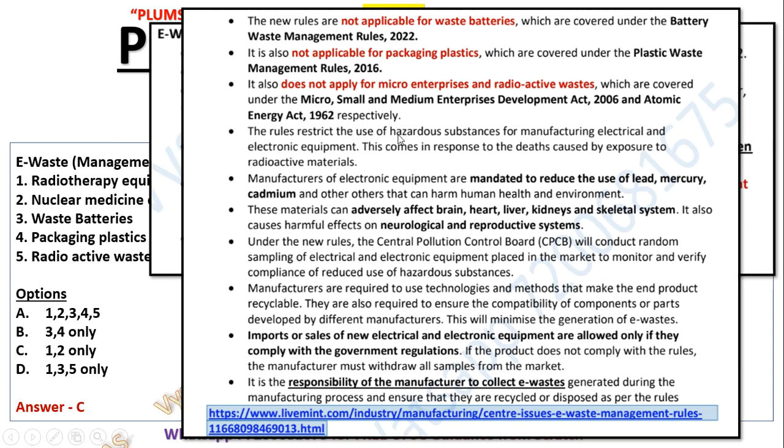The rules restrict the use of hazardous substances for manufacturing electrical and electronic equipment. This comes in response to the deaths caused by exposure to radioactive materials. Now, manufacturers of electronic equipment are mandated to reduce the use of lead, mercury, cadmium, and others that can harm human health and the environment. So you have to reduce lead, mercury, cadmium. Sometimes UPSC will put a statement like they have been mandated to not use it, or ban the use of it.